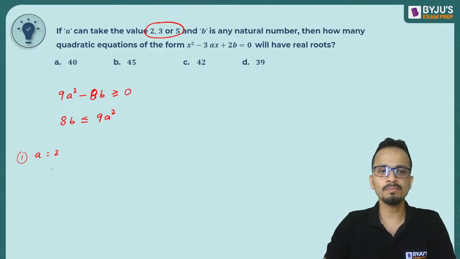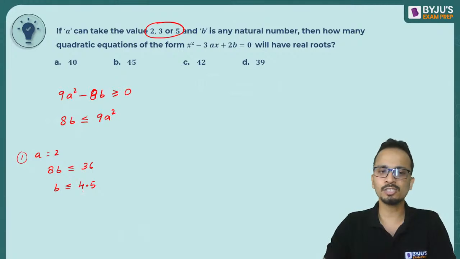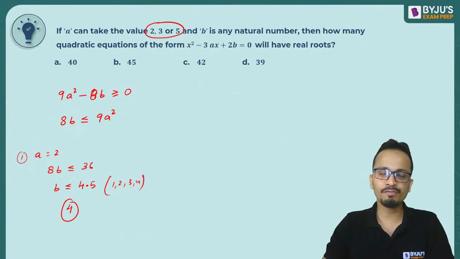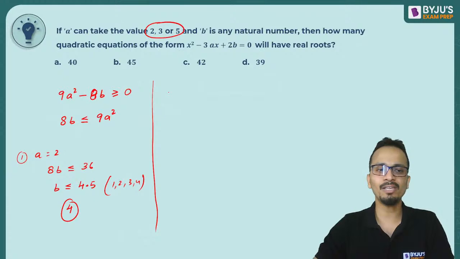So the first value of A is 2. If A is 2, 8B is less than or equal to 9 into 4, that is 36. So B will be less than or equal to 36 upon 8, that is 4.5, right? Now, since B is a natural number, the values of B can be 1, 2, 3 or 4. It has to be less than or equal to 4.5. So the values of B are 1, 2, 3, 4. So from here, I can have 4 different sets of equation. All right. Now let's check another value of A.